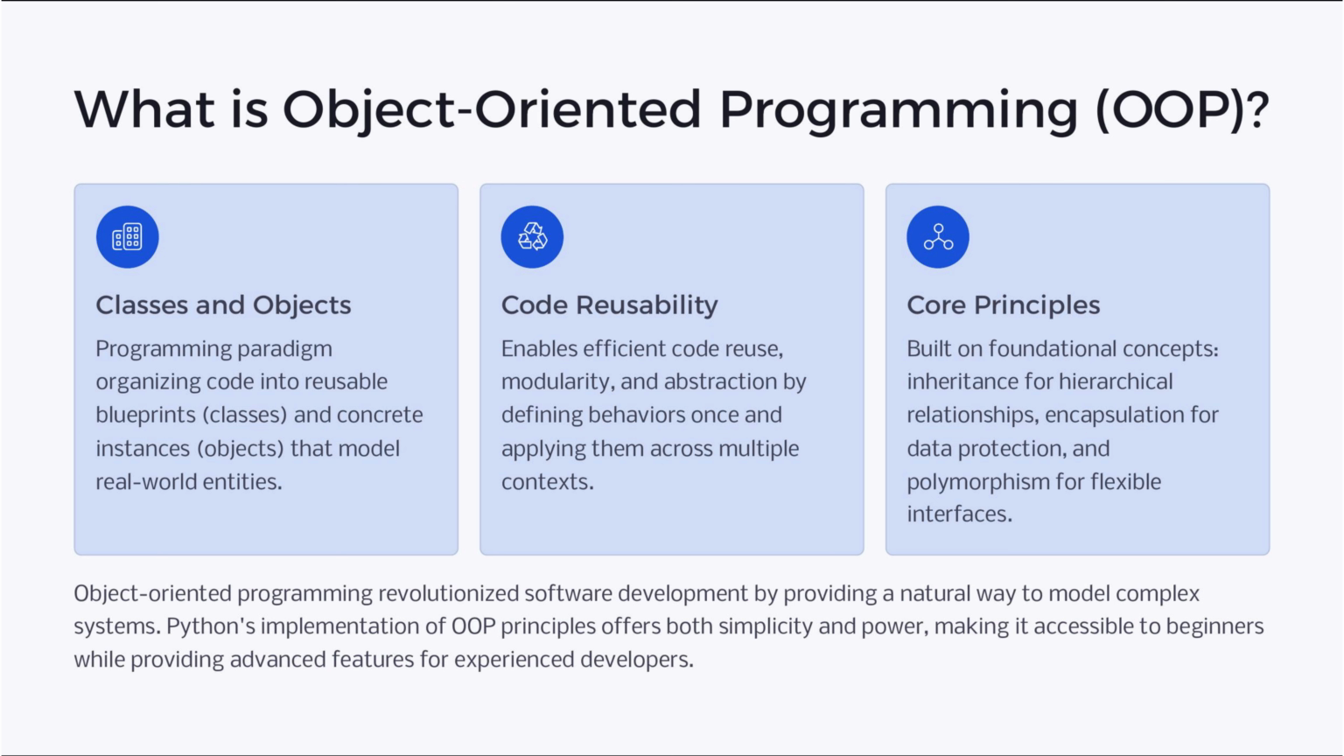Object-oriented programming, OOP, organizes code into reusable blueprints called classes and concrete instances known as objects, modeling real-world entities. It enhances code reusability, modularity, and abstraction. Core principles include inheritance for hierarchical relationships, encapsulation for data protection, and polymorphism for flexible interfaces. Python's object-oriented programming implementation balances simplicity and advanced features, revolutionizing software development.